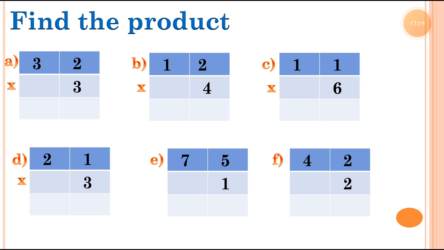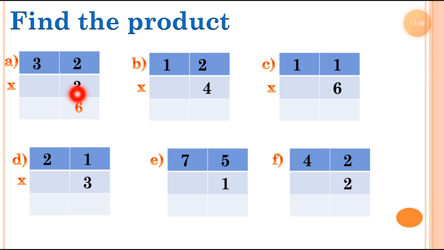Just write it down in the fair book and rough book. Then the next one here is exercise 8b. We have to revise it. Here it says find the product. What does it mean? Find the product means find the answer. Sum number A, 3 2s are 6. We can write it down this way, 3 2s are 6.